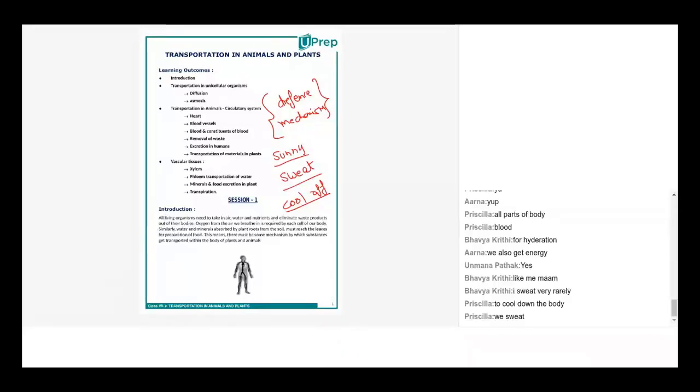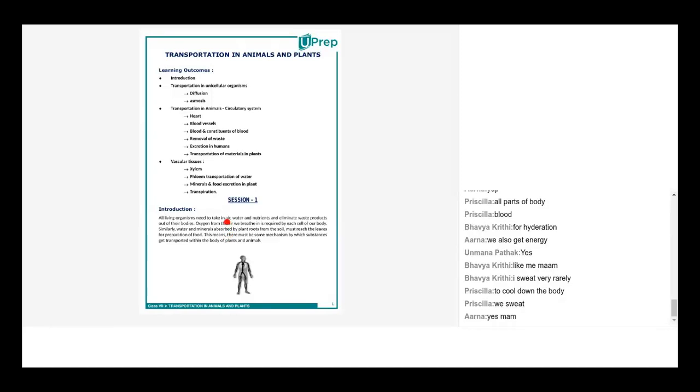Correct? Okay. So we have spoken about 4 substances which basically need to be transported. One is air, second is water, third is nutrients, and of course there are waste products or toxic products which need to be excreted out. Just imagine, if there is an accumulation of toxic material or waste material in our body, what if I treat them as poison?